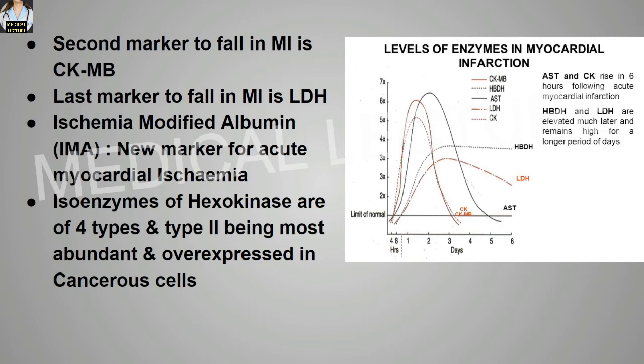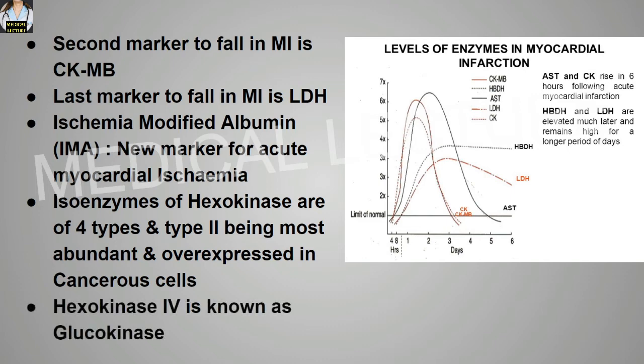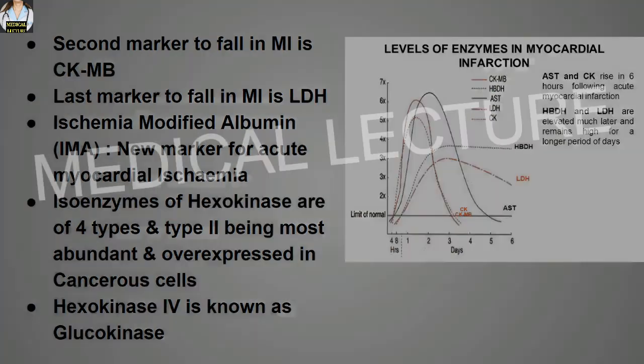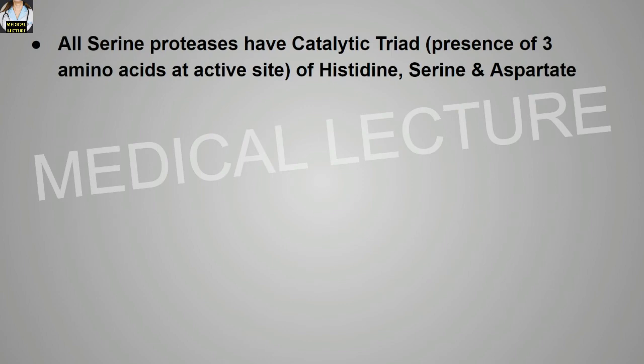Isoenzymes of hexokinase are of 4 types, and type 2 is the most abundant and overexpressed in cancerous cells. Hexokinase 4 is known as glucokinase. All serine proteases have a catalytic triad, that means the presence of 3 amino acids at the active site, and this triad is histidine, serine and aspartate.